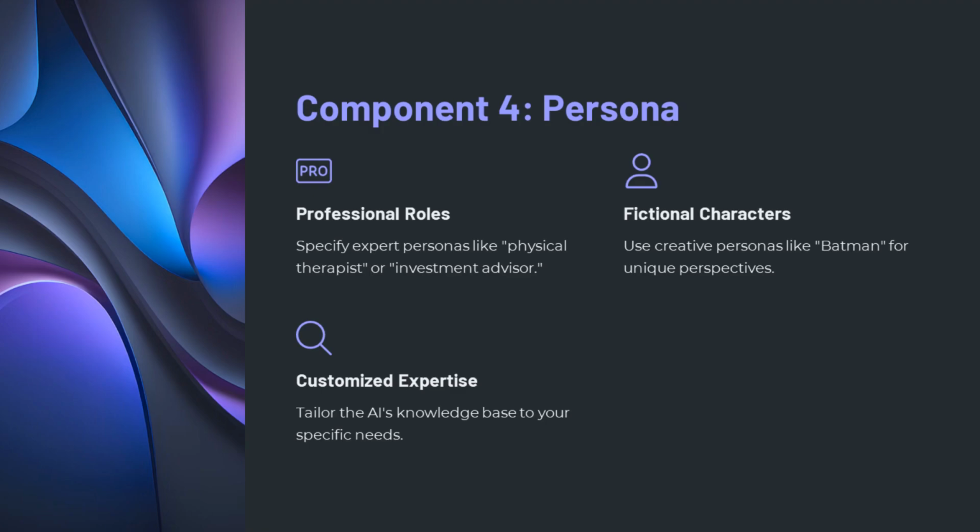Persona: specify who you want the AI to emulate. This could be a professional role or a fictional character. Examples: act as a physical therapist and create a recovery plan. Adopt the persona of Warren Buffett and provide investment advice. For fun, draft an email from Batman to a team, including phrases like, let Alfred know.